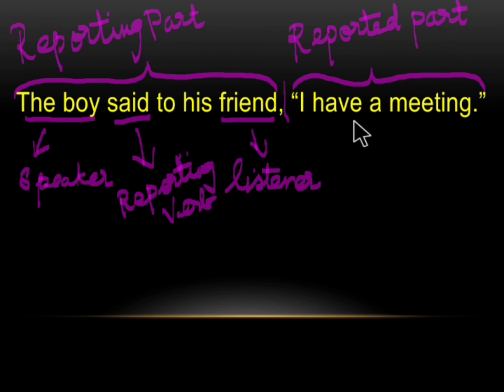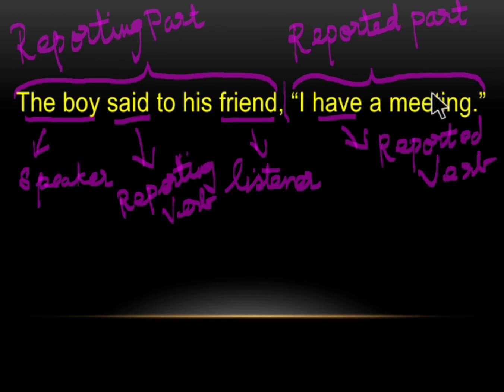And we have another verb in the reported part, and that is called the reported verb. So these are the various parts in the direct speech. The part before the inverted comma is called the reporting part, and the part after the inverted comma is called the reported part. In the reporting part, we have the speaker, the listener, and the reporting verb. And in the reported part, we have a reported verb.